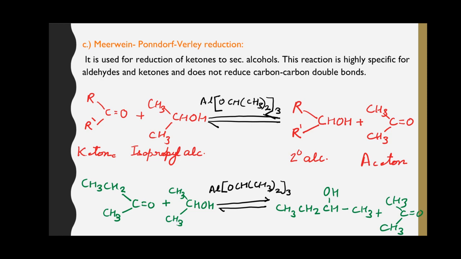In this reaction, this is butanone, which reacts with isopropyl alcohol and aluminium isopropoxide and gets reduced to butanol and acetone, which is a byproduct.